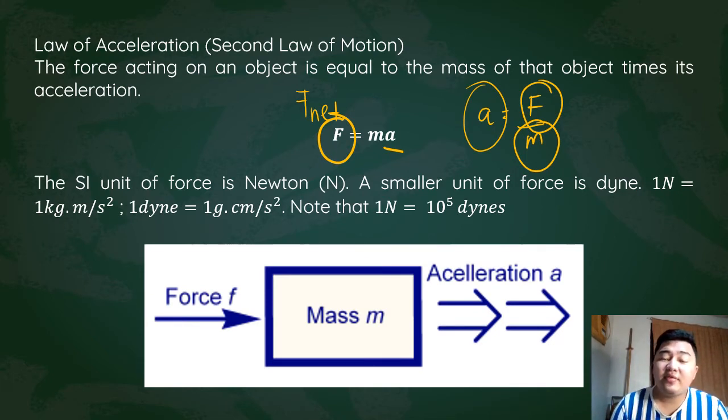Now, since we are dealing with forces here, the SI unit of force is the Newton. It's important for you to remember that. A smaller unit of force is the dyne, and 1 Newton is equal to 10 raised to 5 dynes. And also remember that 1 Newton is equal to 1 kilogram meter per second squared. So how did we arrive at that? As you can see here, your mass is expressed in kilograms and your acceleration is expressed in meters per second squared. So therefore, your force is kilogram meter per second squared. And that is also your Newton, which is the SI unit for force.